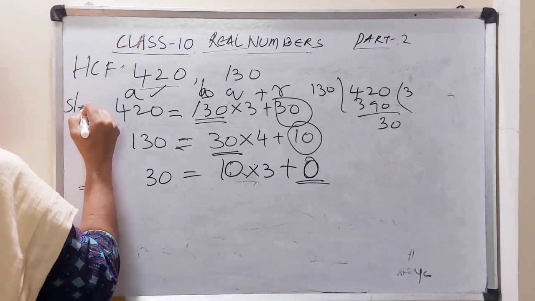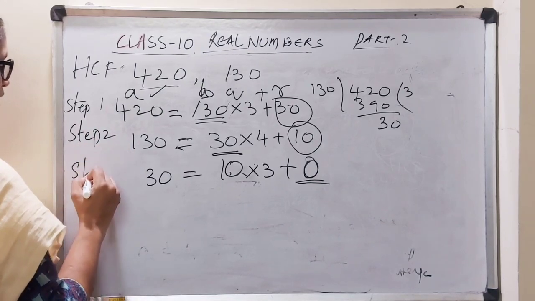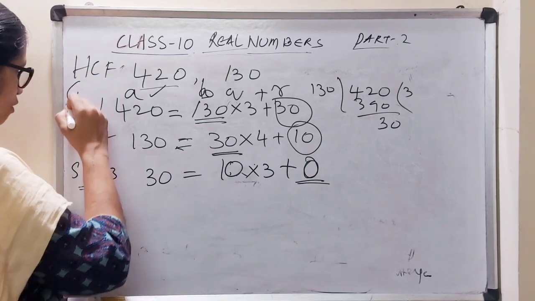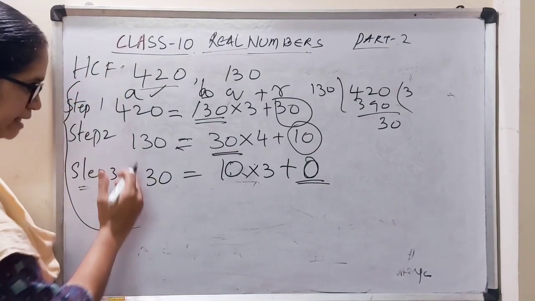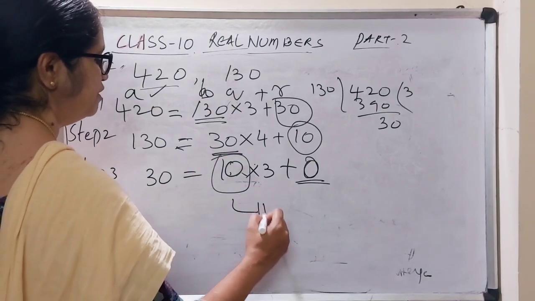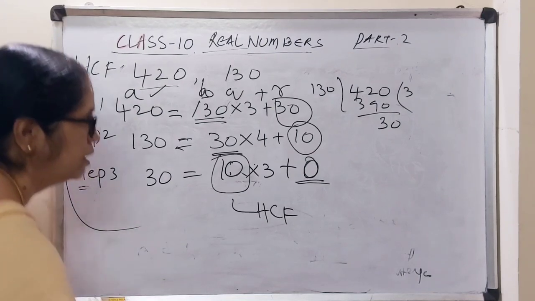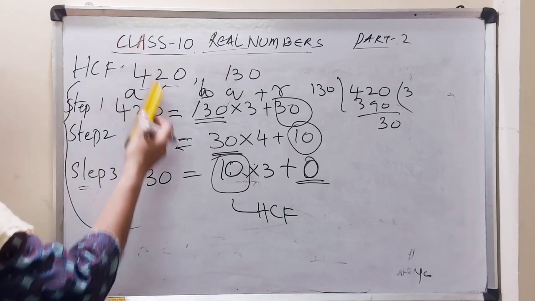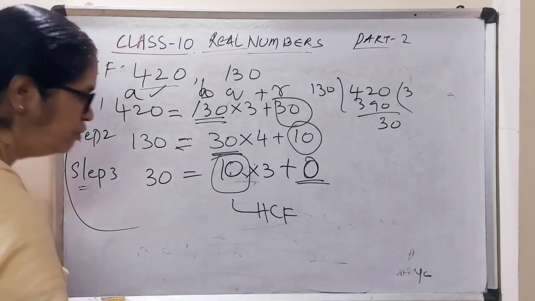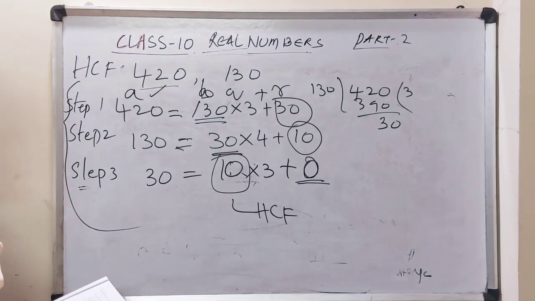Now you see this is step 1, this is step 2, this is step 3. Step by step procedure. This is how you write an algorithm. So what is the HCF here? The HCF is 10. This is very simple. This is how you write Euclid's division algorithm, finding the HCF of 420 and 130. This is one method.